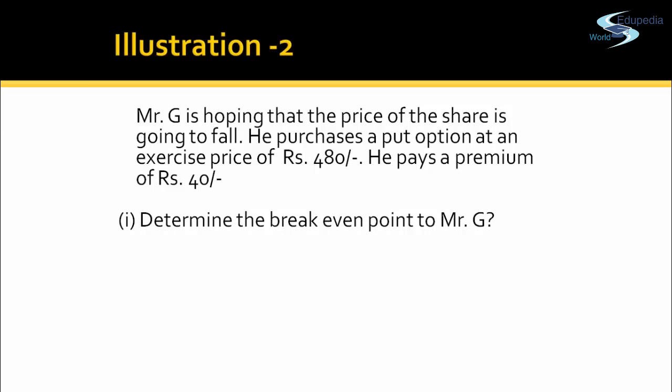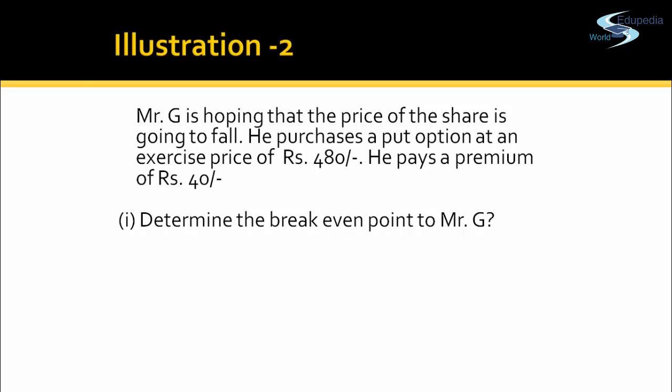40 rupees. When will he have a benefit? When the market price falls below 480. But since he has already paid a premium of 40 rupees, to cover that premium amount, the market price should fall beyond 440, 480 less 40 rupees. Put option is the right to sell. He has an option to sell that asset.